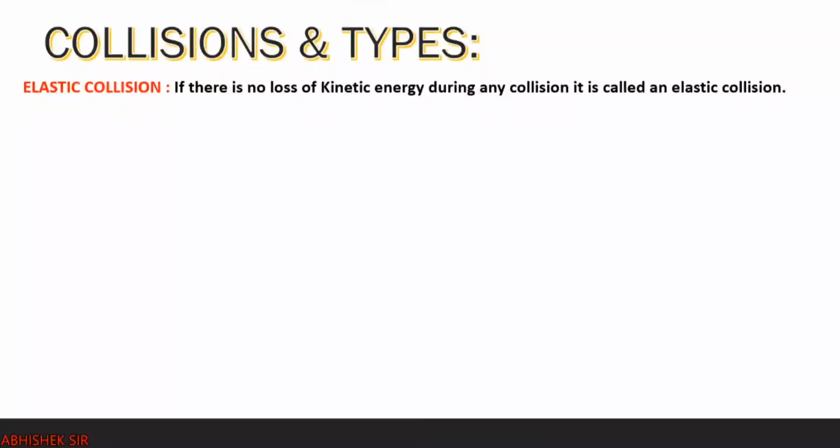Okay. Now collisions are of many types. There is elastic collision, inelastic collision, perfectly inelastic collision, super elastic collision, head on or one dimensional collision, and oblique or two dimensional collisions. So in total there are almost 6 different types of collision. But here we are focusing on elastic and inelastic collision, and we will also obtain a few formulas related to the collision.